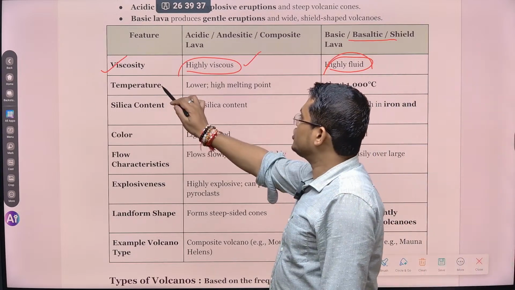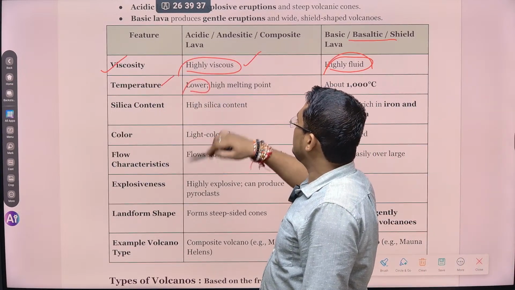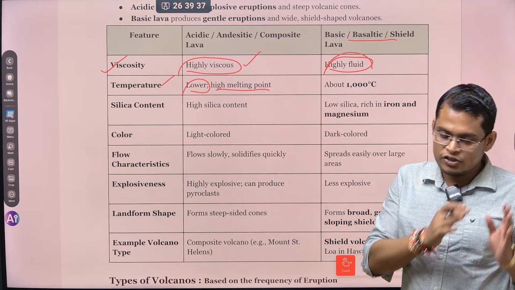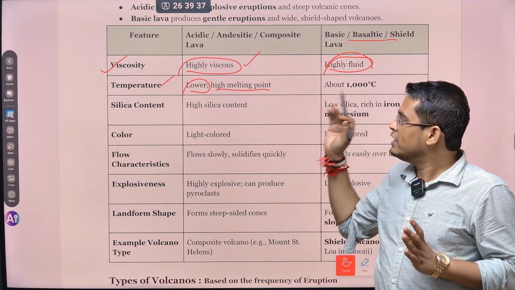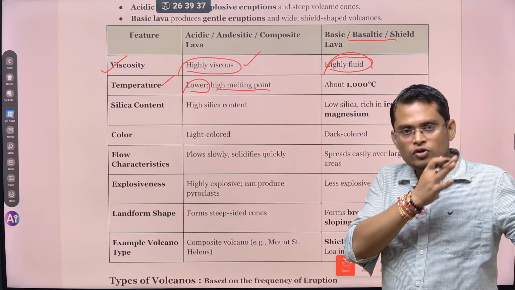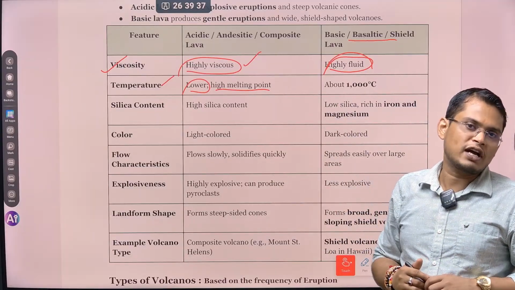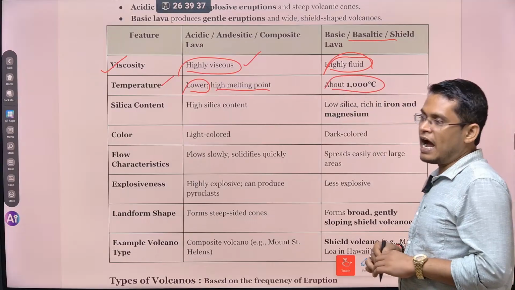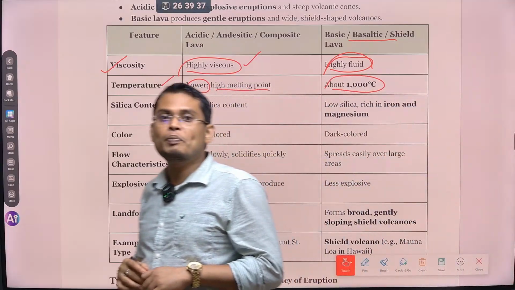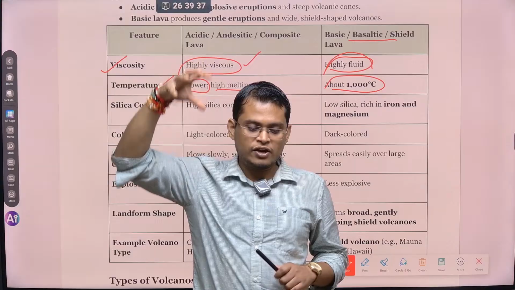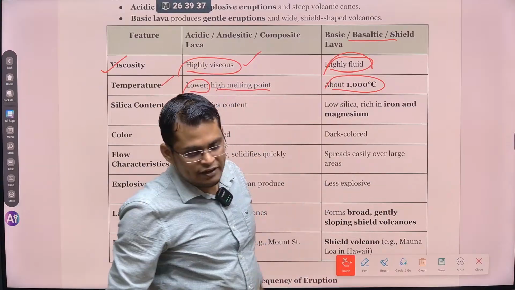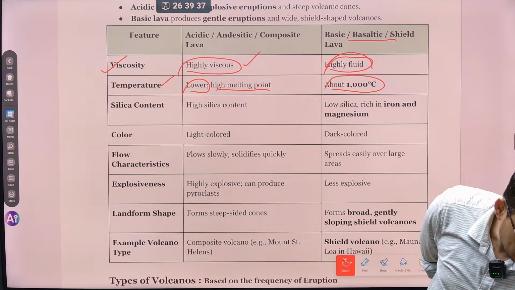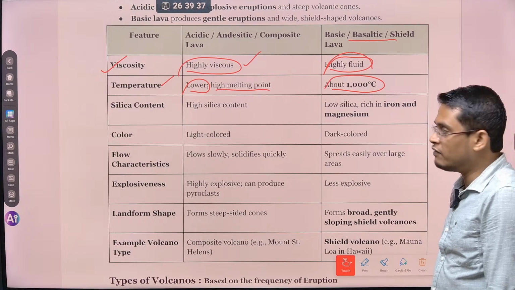Okay. Temperature. The temperature of acidic lava is low and it has a high melting point. So because of that, it is not in a completely molten state. If there is an acidic volcanic eruption, it will not move fast and is not able to travel a long distance. But the basic lava is having high temperature and is in a completely fluid state. So if there is an eruption of basic type of volcano, it will move a long distance. वो move travel कर सकता है.